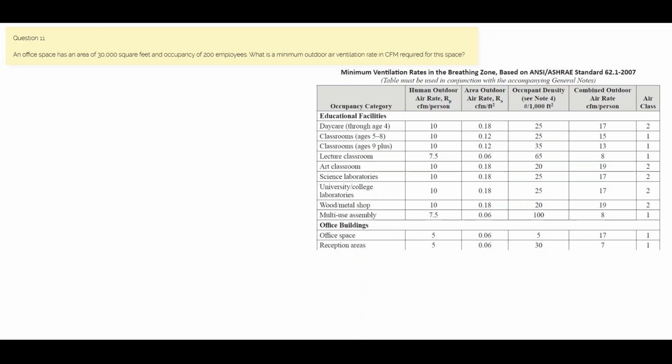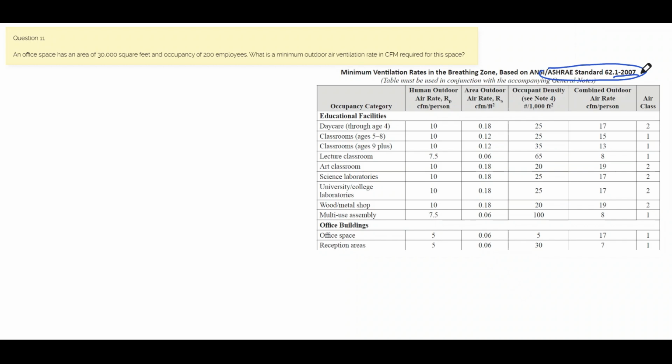Question 11. An office space has an area of 30,000 square feet and an occupancy of 200 employees. What is the minimum outdoor air ventilation rate and CFM required for this space? In order to solve this problem, you can type in minimum ventilation rates, and it's going to give you the table here. This is based on ASHRAE standard 62.1.